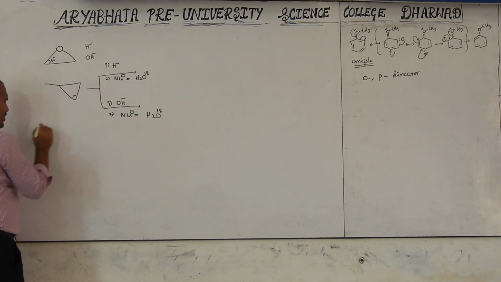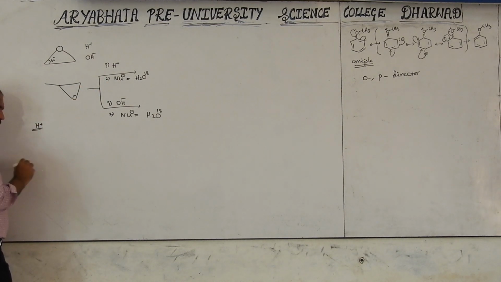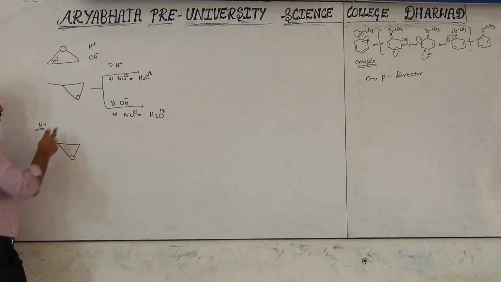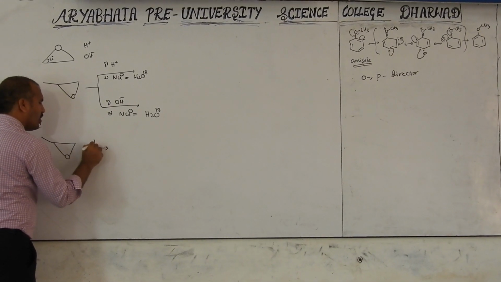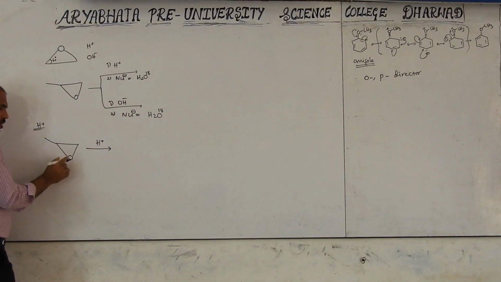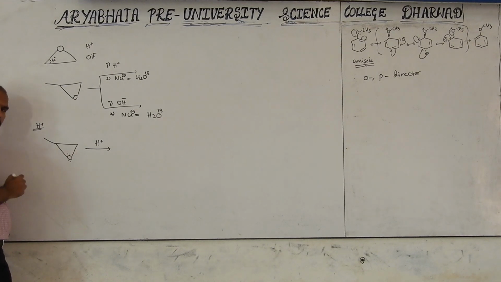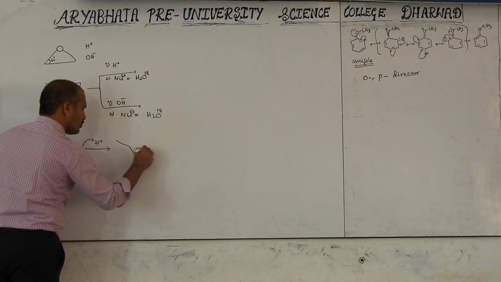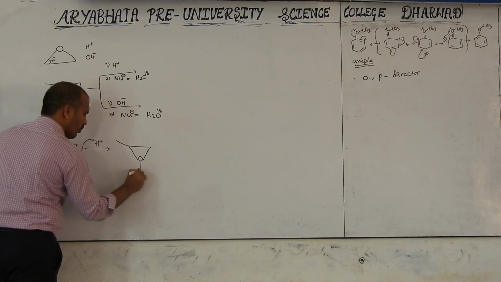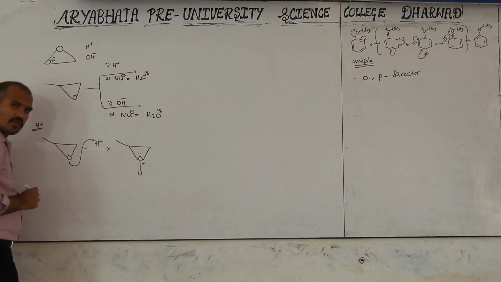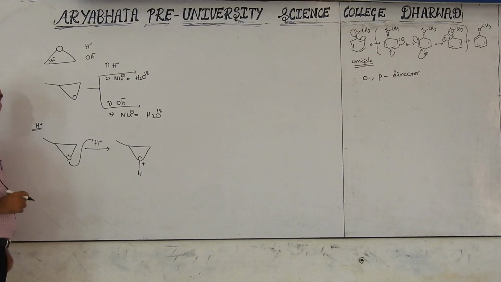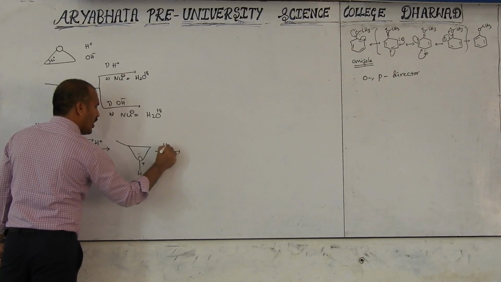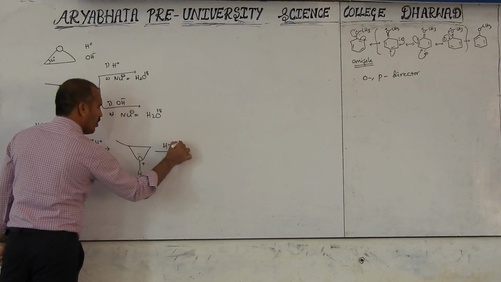Now I am discussing the acidic medium. In acidic medium, the H plus always attacks the more electronegative atom, the oxygen, like this. It gets a positive charge, with one electron loss. Next, nucleophile attack. Here what is the nucleophile? H2O-18.